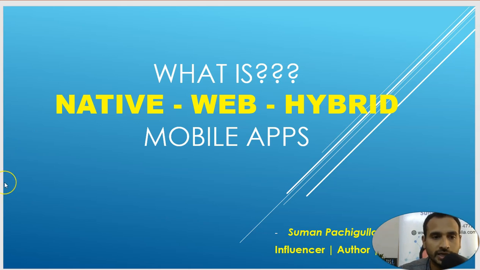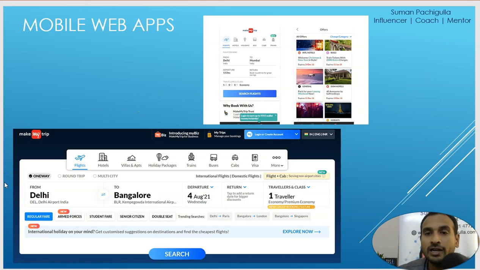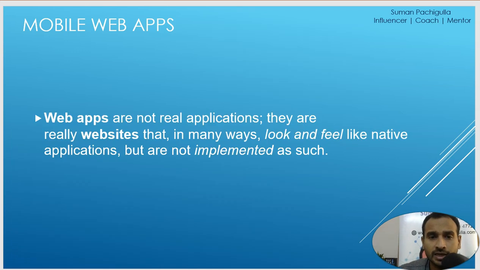All right. So what is a mobile web app? For example, I have taken that Make My Trip example. Make My Trip is an exact example of a mobile web app. What is a mobile web app? Let's understand. Web applications are not real applications. This is what you need to understand. They are really websites that in many ways look and feel like a native application.